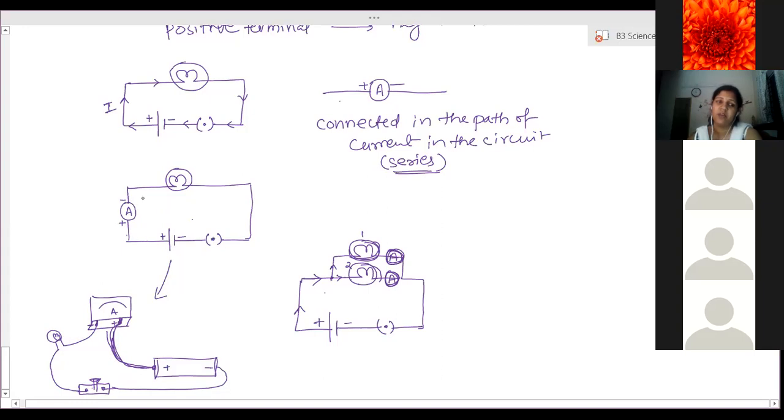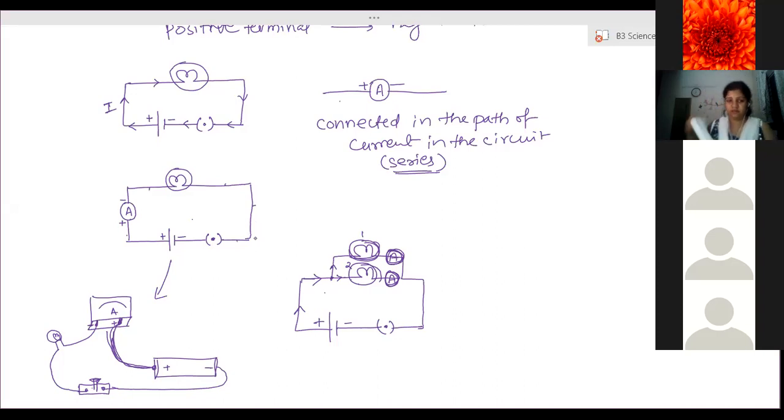Yeah, you can. The ammeter can be connected anywhere. Here also you can connect, here also, anywhere. It doesn't matter. Bulb doesn't have any positive or negative terminals.